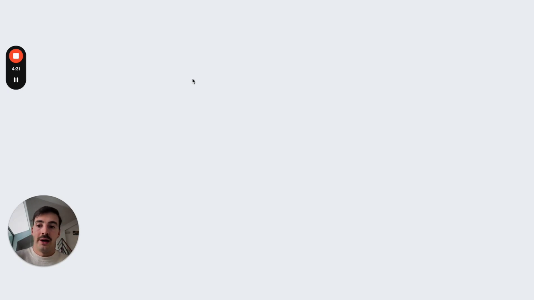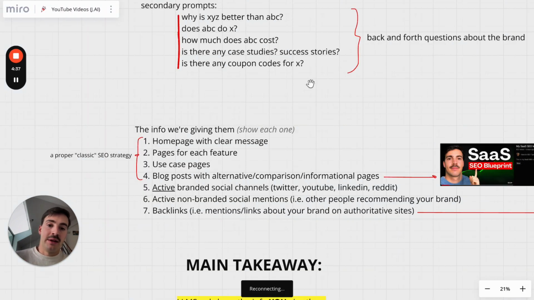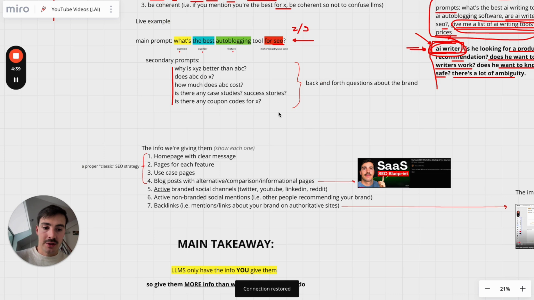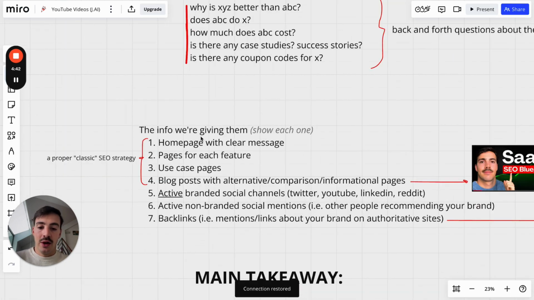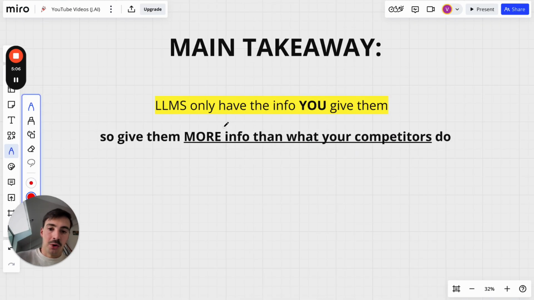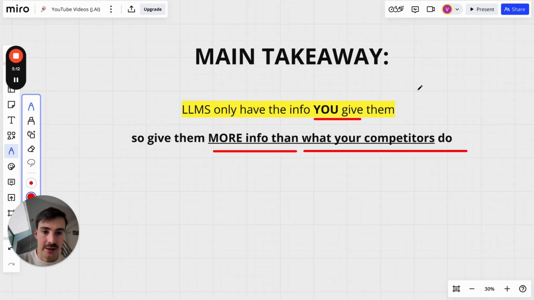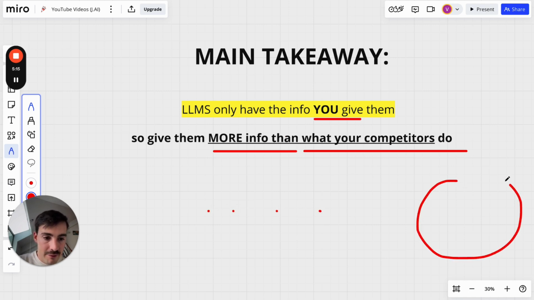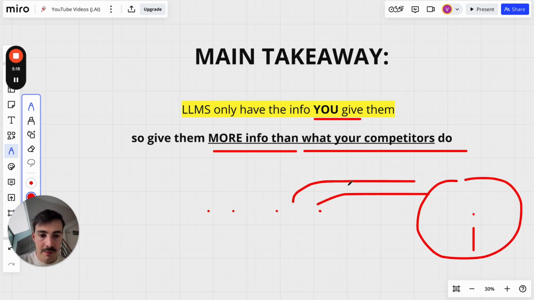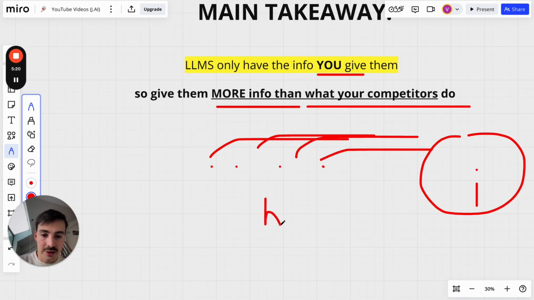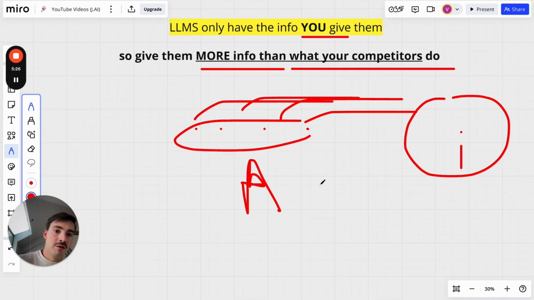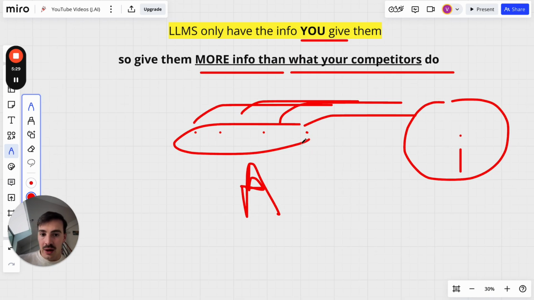And so now I want to go over the actual 7 steps we're taking to have our brand recommended here on the LLMs. So first things first, actually the main takeaway here is LLMs only have the info you give them. Okay, so give them more info than your competitors do. That's basically it. All these LLMs take info from all around the web to feed them, and then they give you answers based on all the info they collected. And so the more info you have online compared to your competitors, the more likely you are to be mentioned or recommended by one of these LLMs.